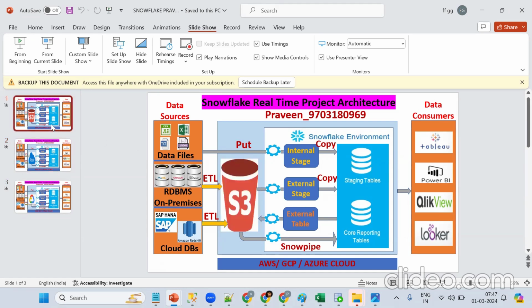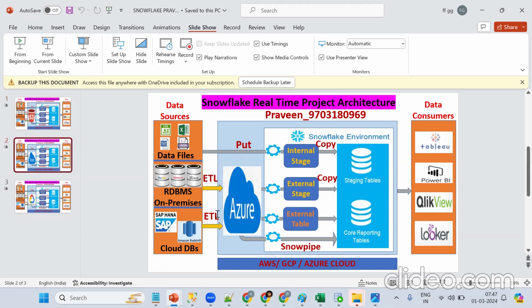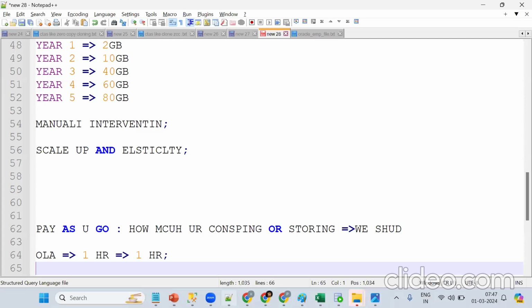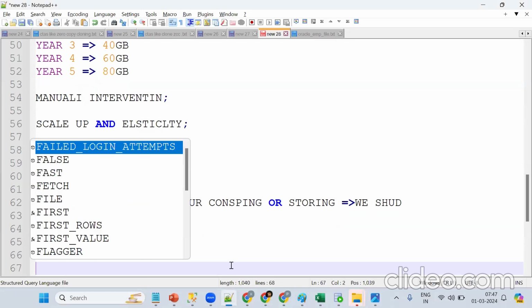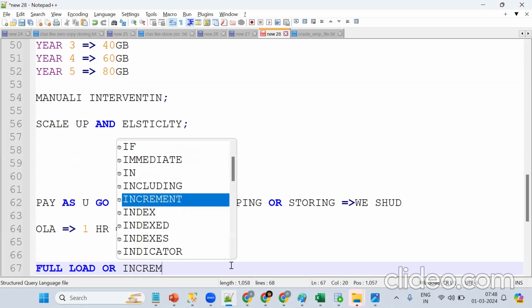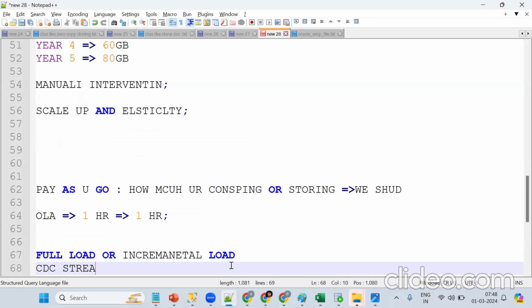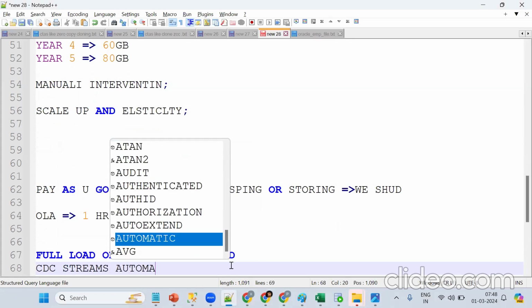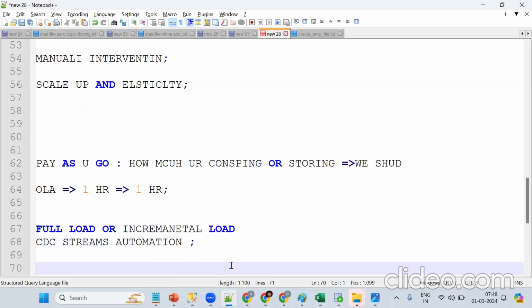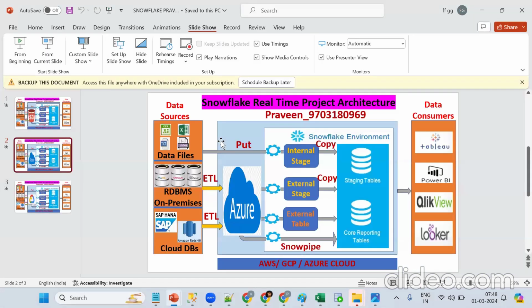It can be any cloud, mostly AWS or Azure. The ETL tool is different. Our job is to create the data pipelines and do the transformation. We have the full load concept and incremental load. What is full load? Anyone? We should do full load and incremental load, CDC concepts, streams. We should develop automation scripts like procedures and functions. All these things are part of Snowflake development: bringing data, working on full load, incremental load, transformations with the help of SQL, and ultimately giving it to machine learning and AI people to develop their algorithms to improve sales and business.